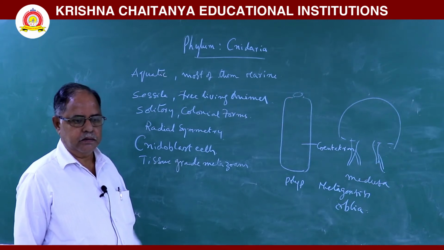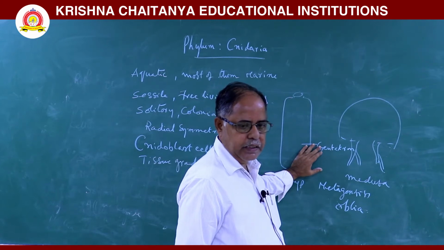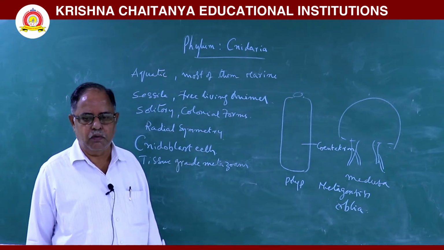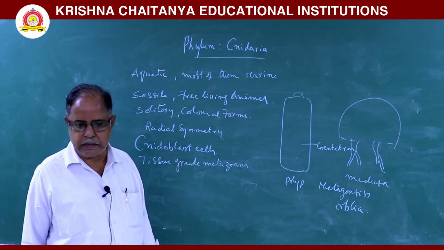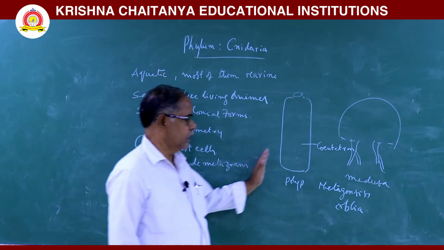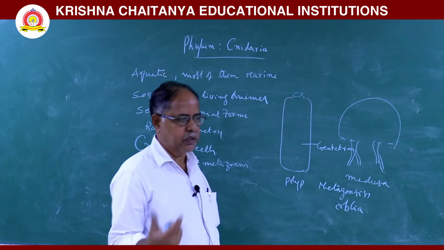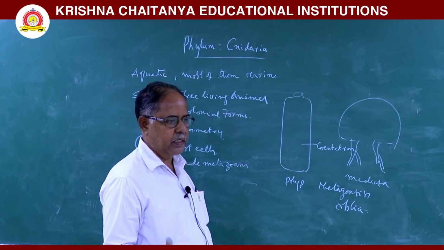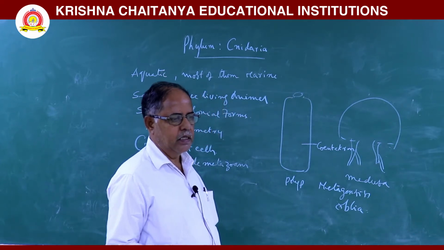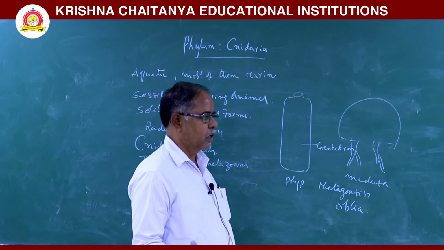Next, external fertilization occurs here. During developmental stages one larva is seen. Here reproduction occurs by two types: asexual reproduction and sexual reproduction. Asexual reproduction occurs by budding. Sexual reproduction occurs by the formation of the gametes. During developmental stages one larva is seen. That larva is called a planula larva.